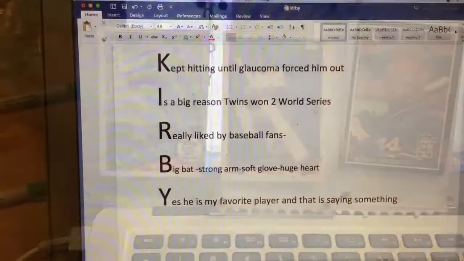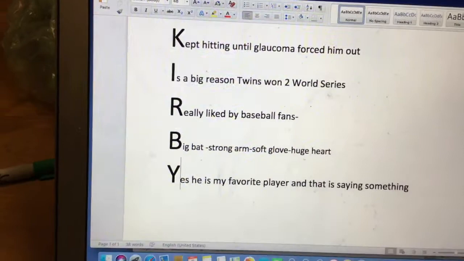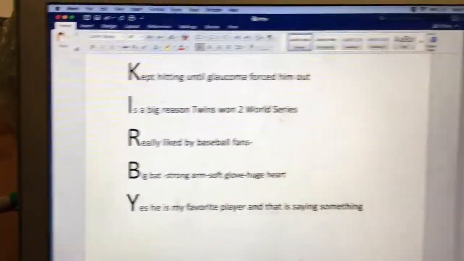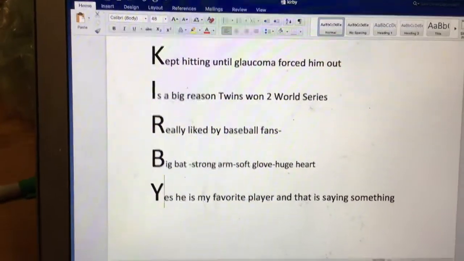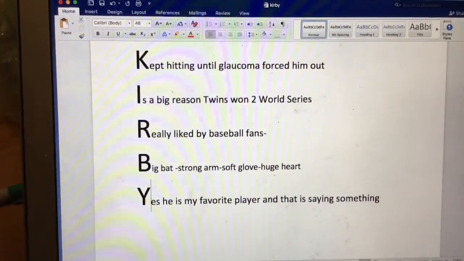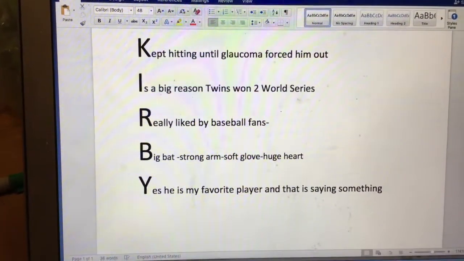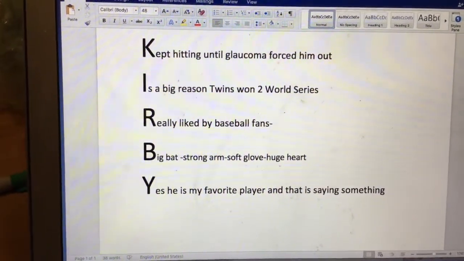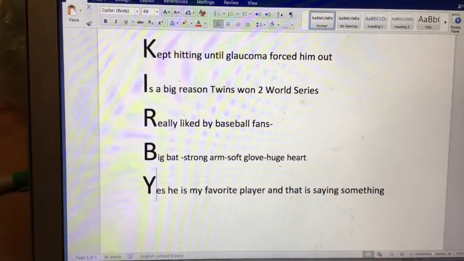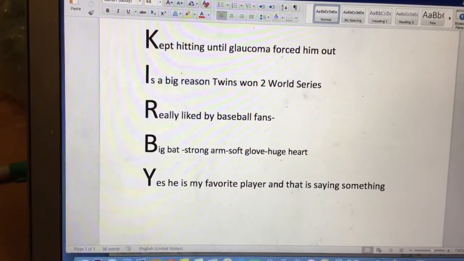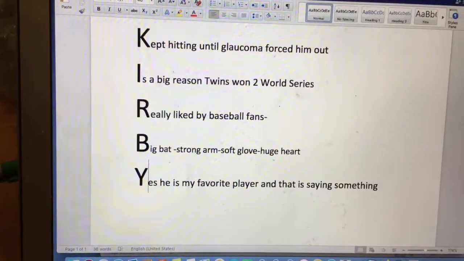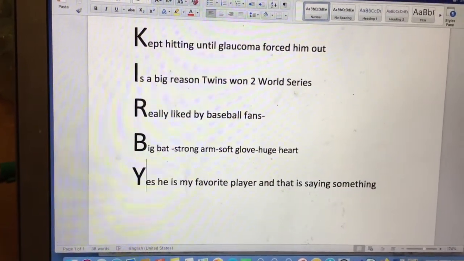So once again, up and down, there's Kirby, then across, out with him in this case. Kirby kept hitting until glaucoma forced him out. On 2 World Series, really liked by baseball fans. Big bat, strong arm, soft glove, huge heart. Yes, he is my favorite player, and that is saying something.